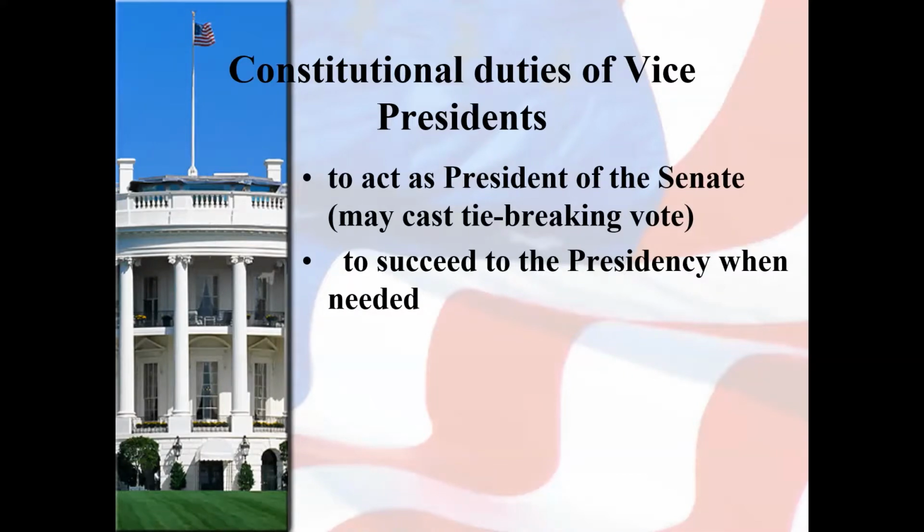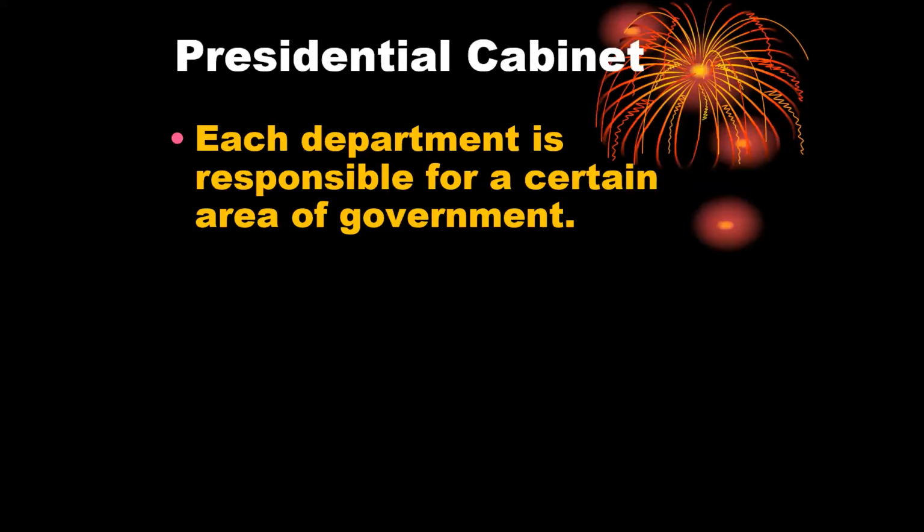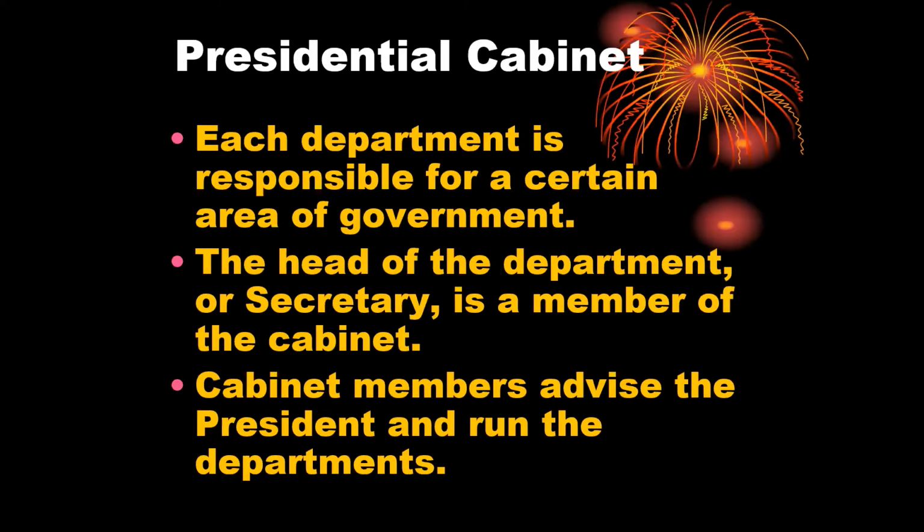So the executive branch, we've got the president, we have the vice president, and the final part of that was the cabinet. We're switching up the note structure here. So the presidential cabinet, what it is, the different departments each have a representative. So each department is responsible for a certain area of government. And I'll quickly go through some examples of that here in a moment. And so the head of each one of those departments is a secretary and a member of the cabinet.